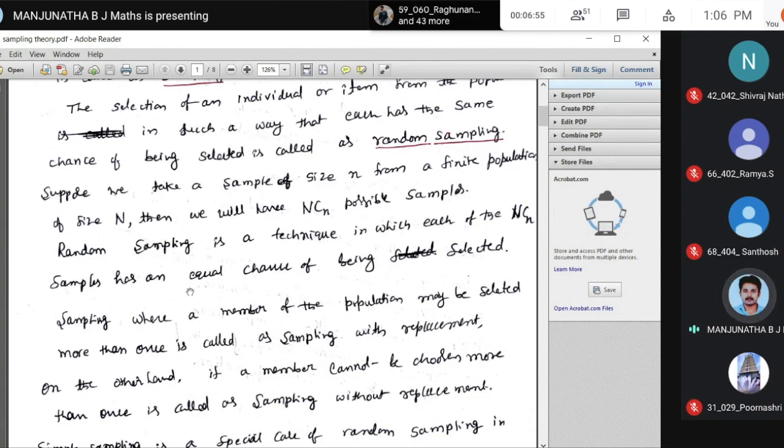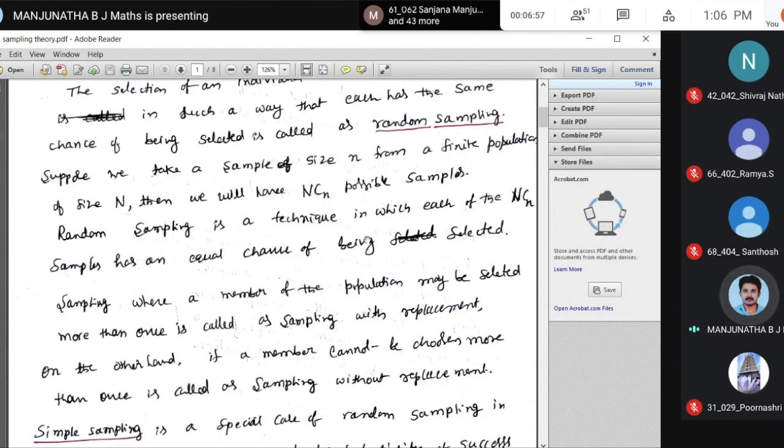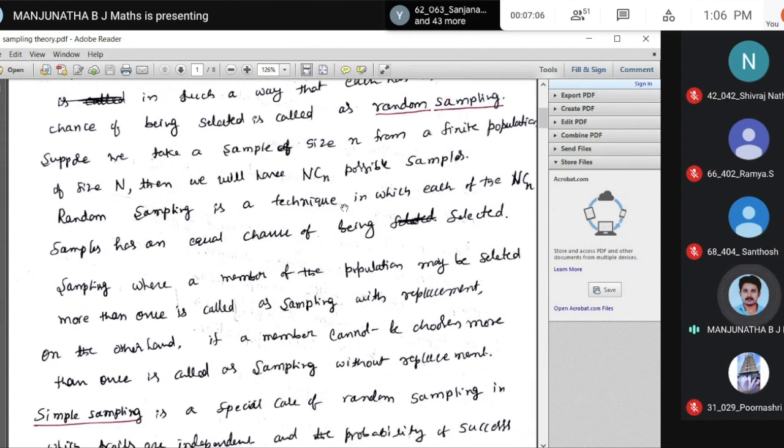So in this random sampling technique, each of the NCn samples has an equal chance of being selected. There are NCn possible samples. Suppose capital N is 3 and small n is 2; we can select in 3C2 ways.